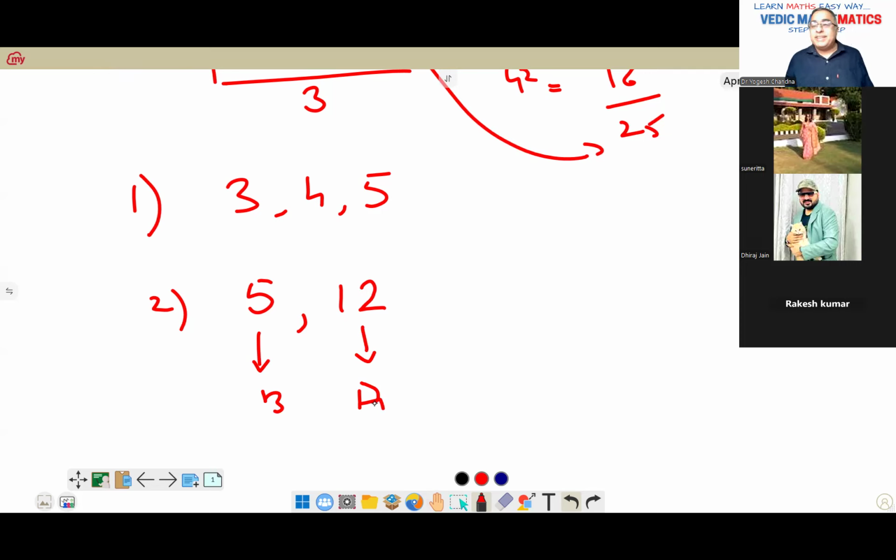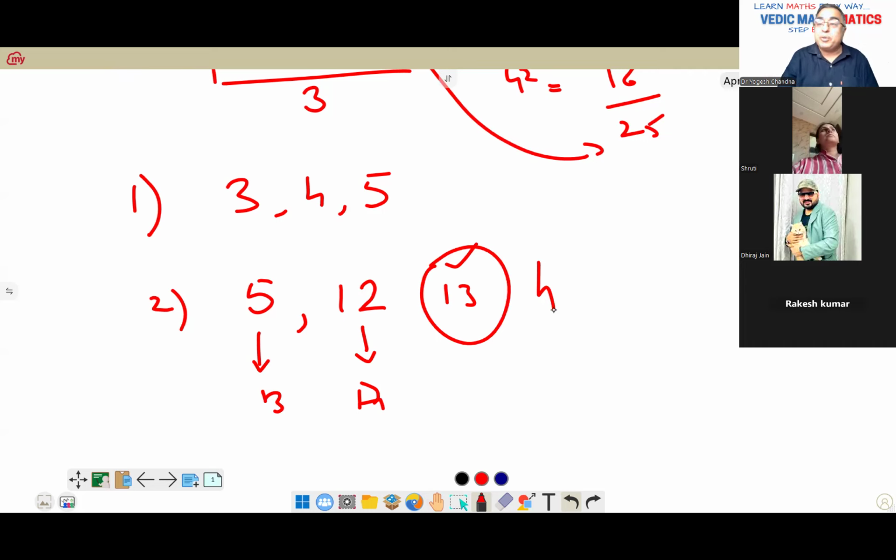What would be the third number of the triplet? 13. Yes, everybody got it. How do we get 13? 5 square is 25, 12 square is 144, 144 plus 25 is 169, whose square root is 13. So this is the hypotenuse, and this is again a triplet. A triplet is a set of 3 numbers which satisfy the Pythagoras theorem, or Budhayan numbers. So I can have such a triangle where base square plus perpendicular square comes to hypotenuse square. Yes or no?